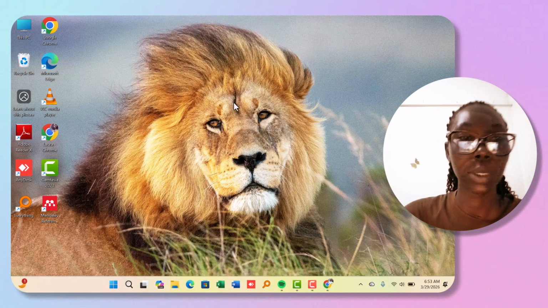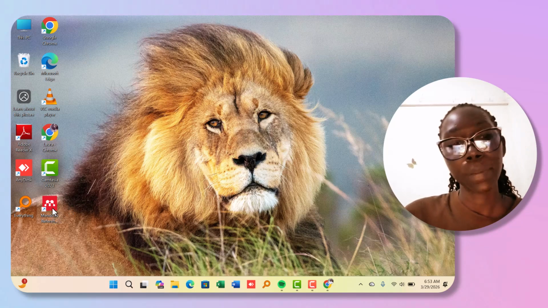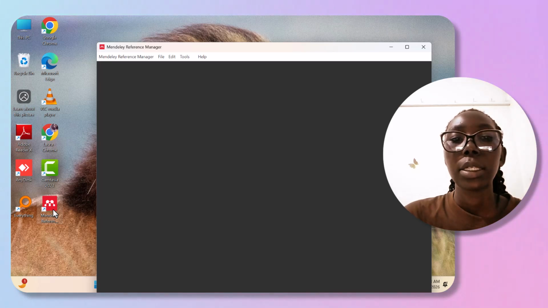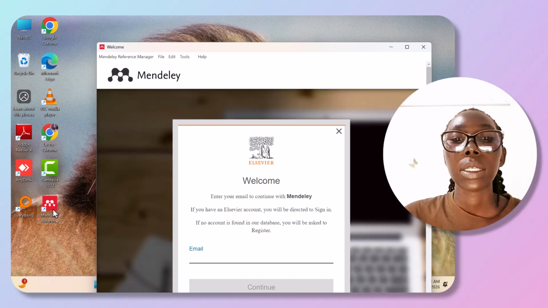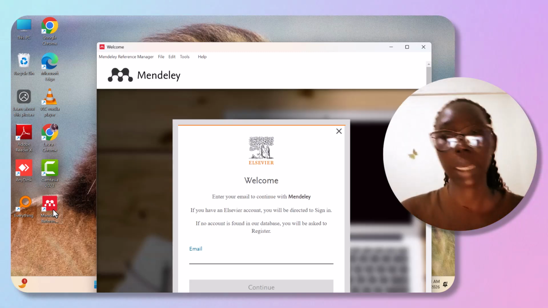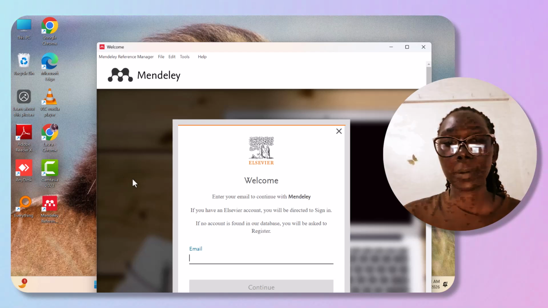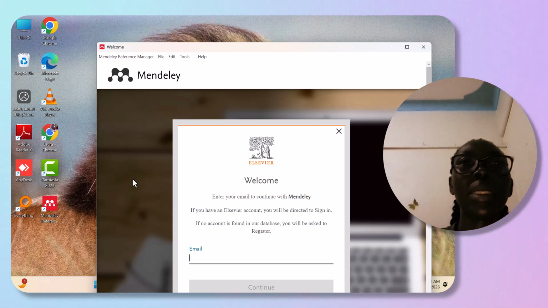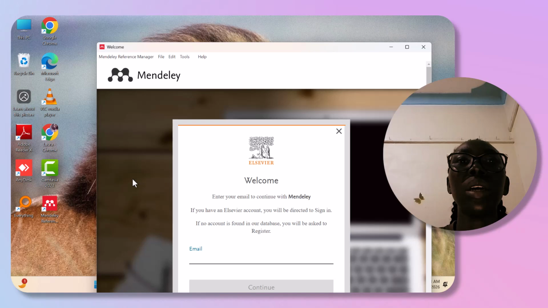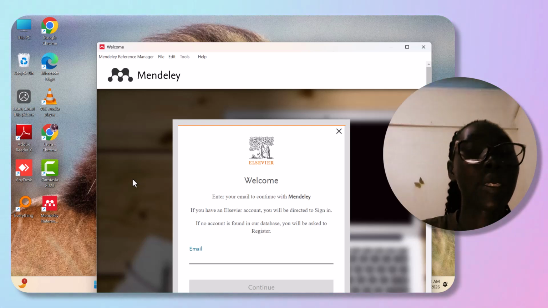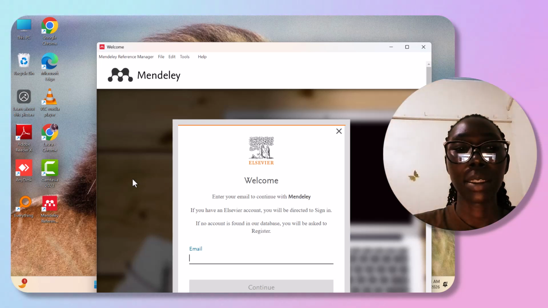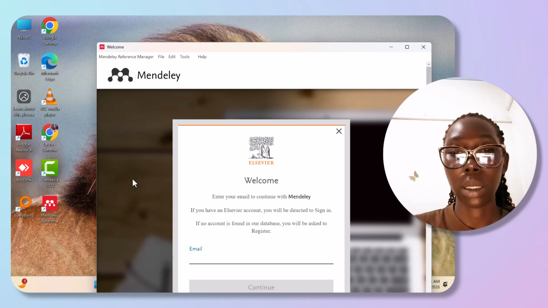Once it's done downloading, this is how it looks on the PC. Click on it. Exactly, this is how it's going to look. We have here Mendeley telling us to enter your email to continue. Mendeley is our reference management software on the PC that allows a user to cite, collaborate, and organize their work.